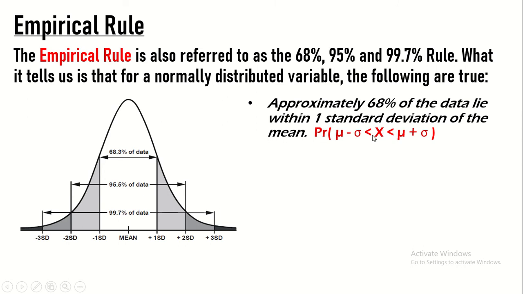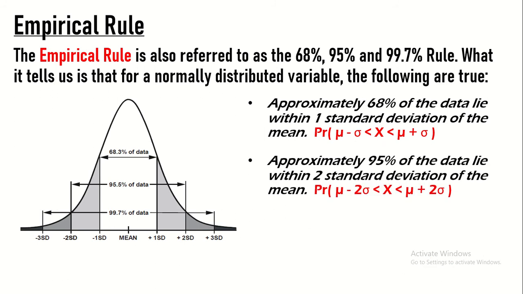So we have the random variable x. Ito raw ay greater than kay mean minus the standard deviation, pero siya ay less than kay mean plus standard deviation. So ibig sabihin, dito sa kanan ni random variable x, is positive at ang nasa kaliwa niya ay negative.